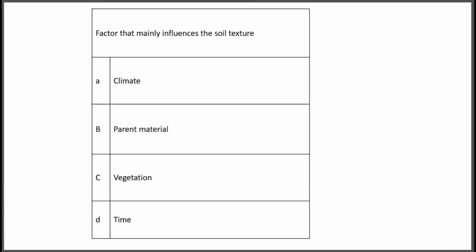Then next question, factor that mainly influences the soil texture. Option A, climate; option B, parent material; option C, vegetation; option D, time. So among these factors of soil formation, which mainly influences the soil texture? That is the question. The answer is option B, parent material. Parent material is one of the main factors that influences the soil texture. Other factors also influence, but mainly parent material influences the soil texture.